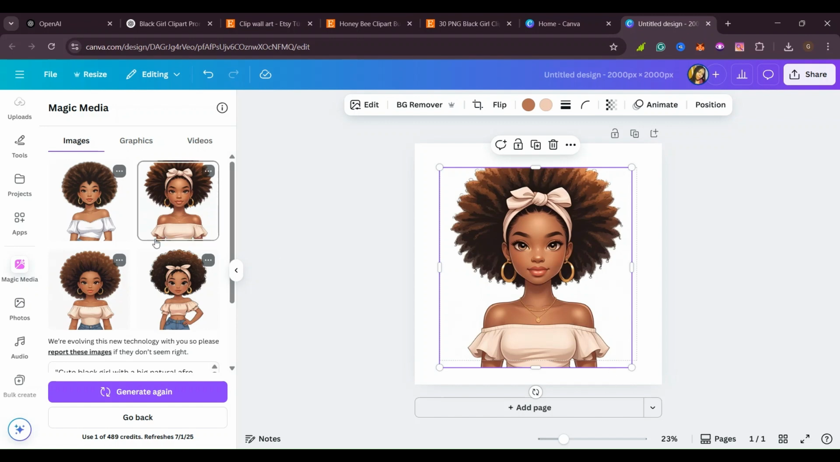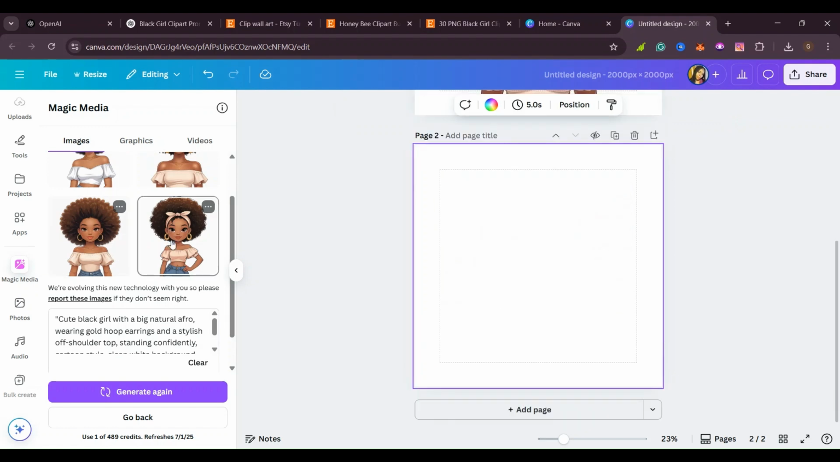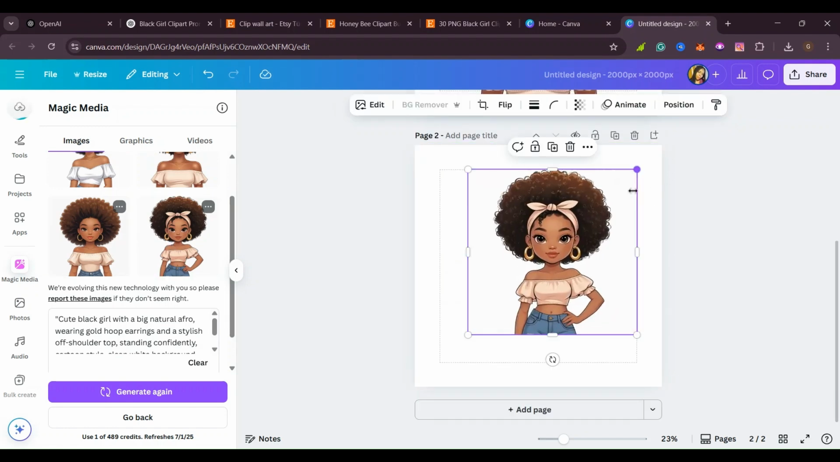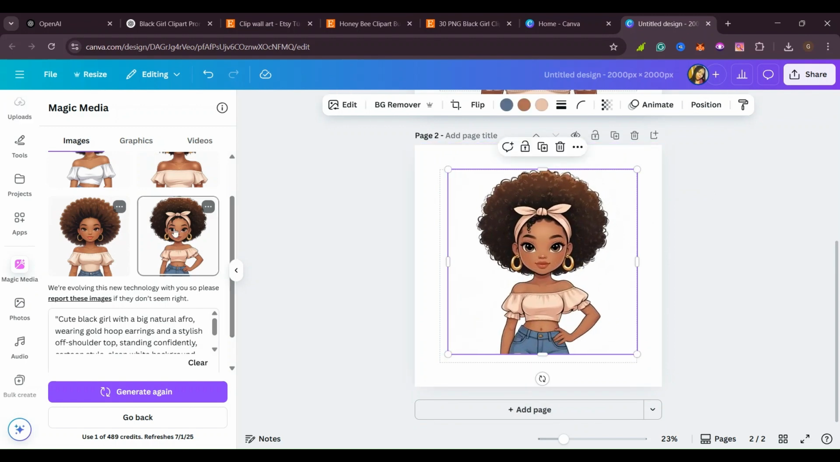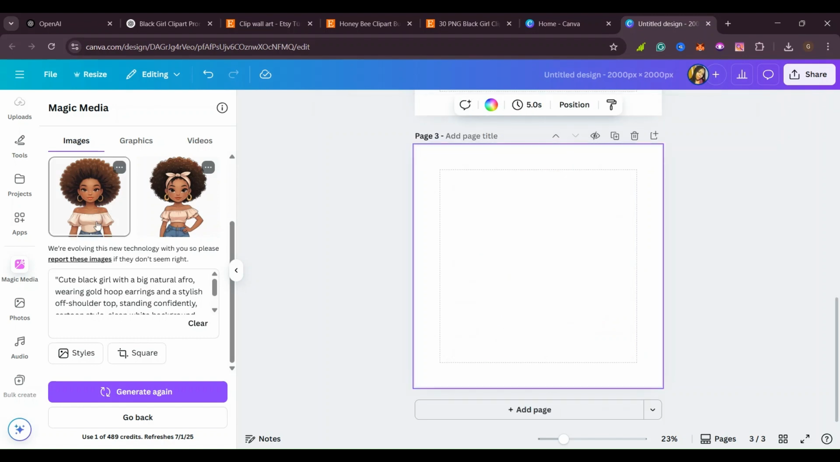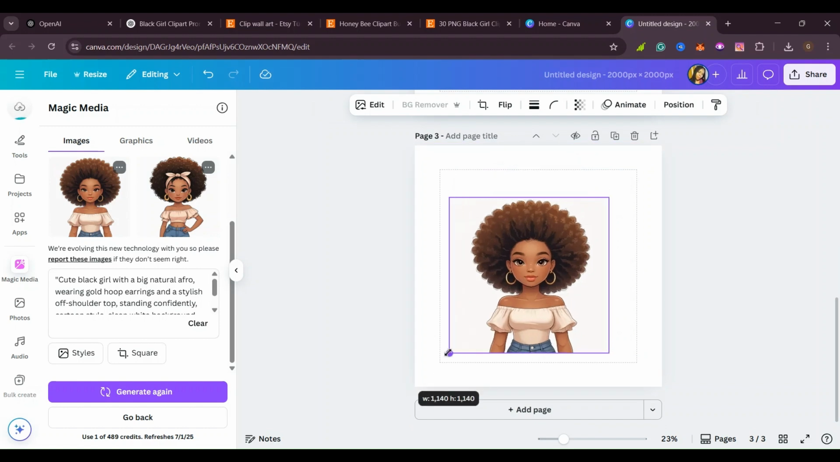For example, these are some of the features that I designed already, but I'm going to show you how you can come up with your own. I like this one. It's cute. Yes, it's cute. And all of these were designed by Canva AI. Yes, so you can also go ahead and see what you want to design.